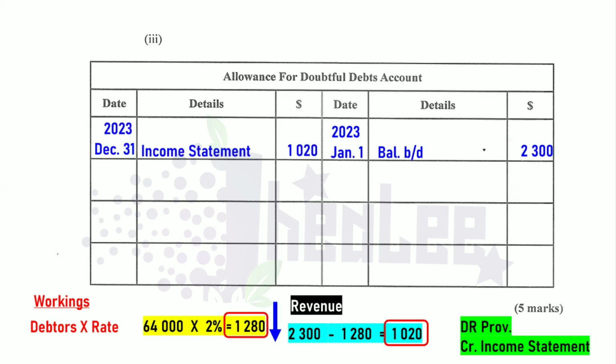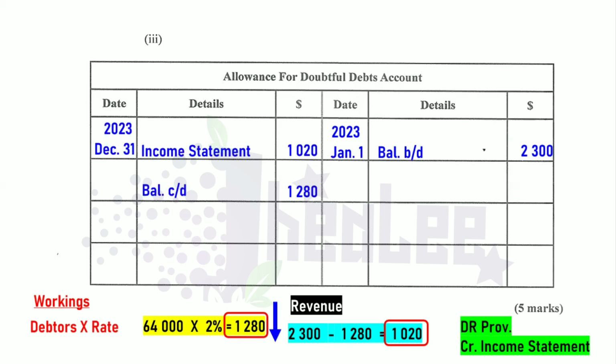Now, once you enter that, the next thing that you're going to do is balance off the account. And in balancing off the account, remember, we find the difference between the two sides, and the side that is short is our debit side. How much is it short of? The difference is 1,280, and that 1,280, if you notice, is the balance that we would have generated earlier when we did our calculation. And our details, there is balance carried down, the amount is 1,280.